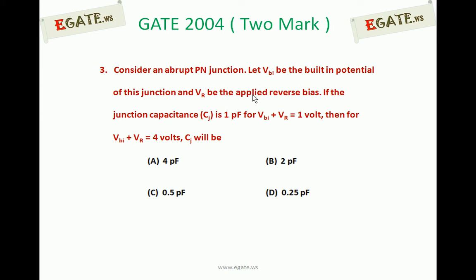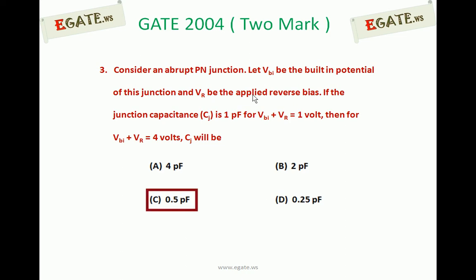It was given that there is one abrupt PN junction and a junction capacitance. Junction capacitance is also called transition capacitance as well as depletion capacitance. Junction capacitance is given as 1 picofarad when VBI plus VR is equal to 1 volt. What will be the junction capacitance when VBI plus VR is 4 volts? The correct answer for this question is 0.5 picofarad. That is, capacitance reduces as reverse voltage increases. We will see this one.